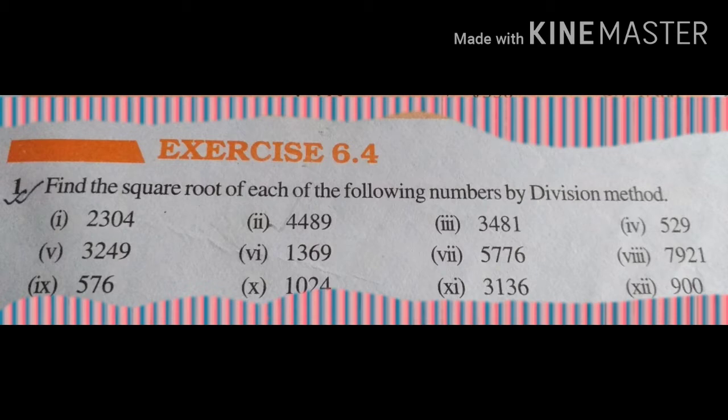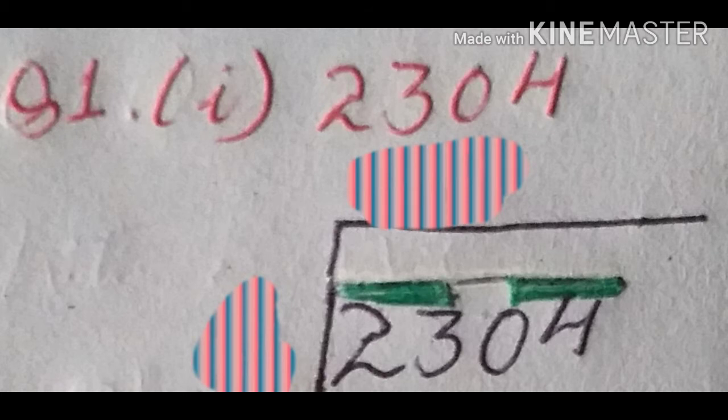Now the first question we have is 2304. You are asked to find the square root, but by long division method. You have to apply the long division method, and for this, this is important, you have to make a bar like this, which I did here.